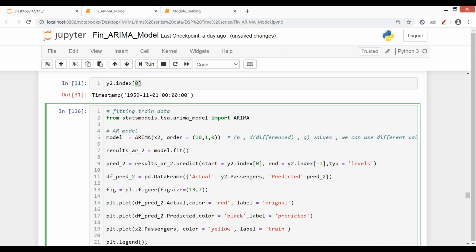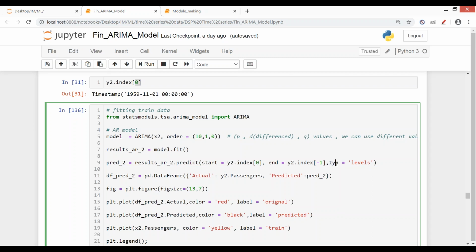Now what is this type level here? See, we have fed in the regular data. In the backend, integration by the difference part, that is differencing, happens, and the data will be differenced out in order to make it stationary. If we use type equals level, what will it do? After the pre-processing, when your data is transformed and AR and MA are calculated, it will give results onto the same scale. If the backend is differencing and the scale is changed, it will bring your results back onto the same scale.